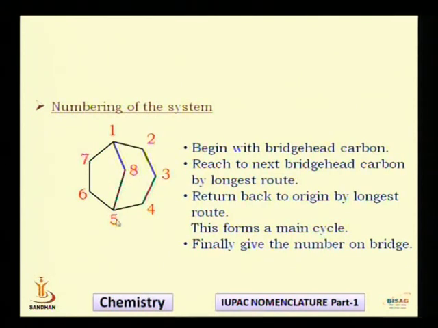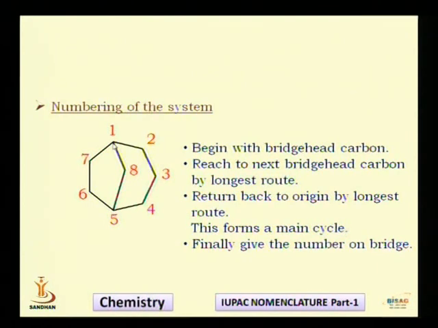This is a bridgehead carbon, and this is a bridgehead carbon. So the compound has two bridgehead carbons. You have to begin from any one bridgehead carbon. The numbering is to be done from the bridgehead carbon only, not from any other position.